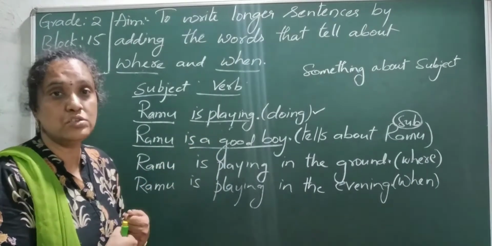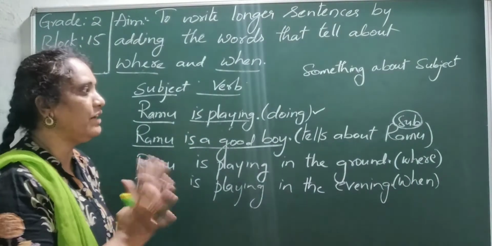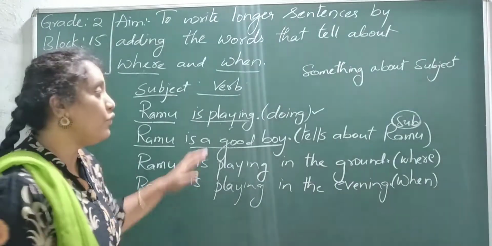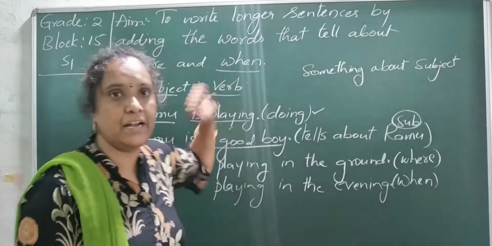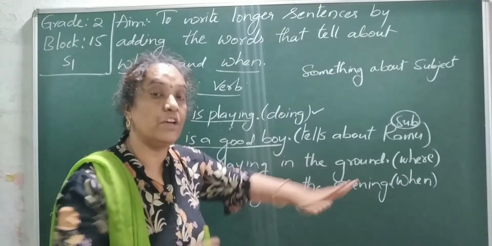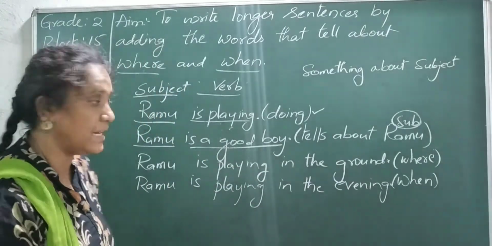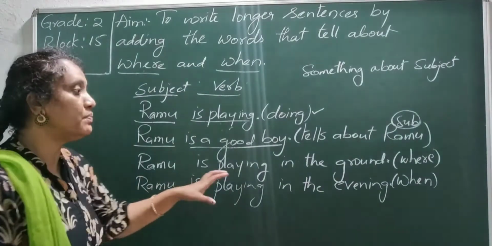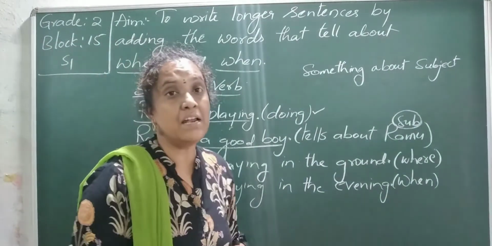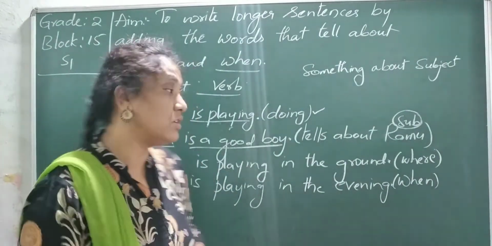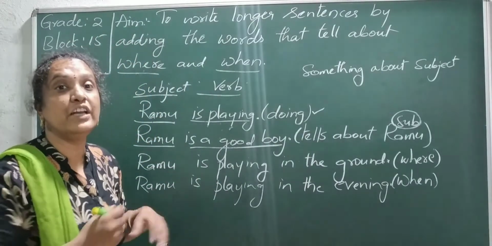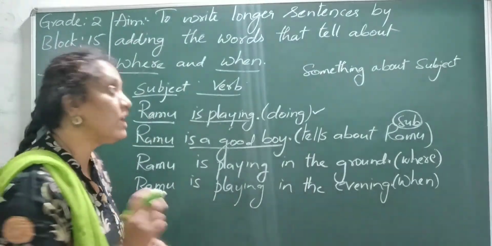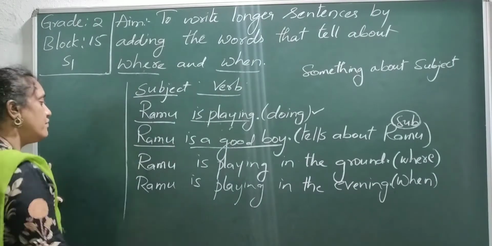But if we want to write a bigger sentence, a very, very big sentence, then we want to use where and when. So if we use where and when, we can increase the size of a sentence. Like, Ramu is playing in the ground. Ramu is playing in the evening. Even if we use some adjectives, Ramu is playing with a big ball. So even with adjectives, this is the extra information.